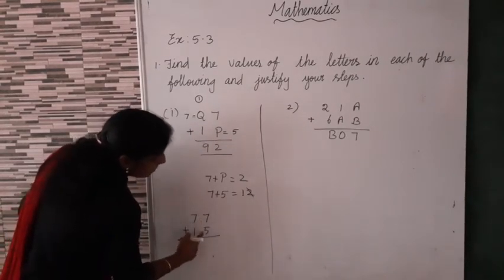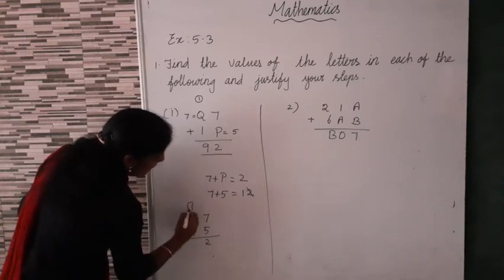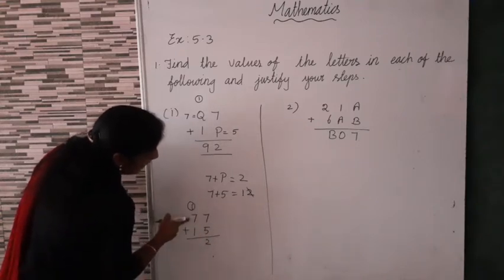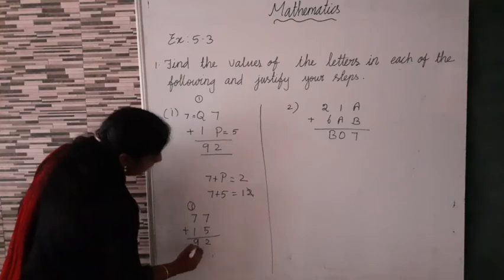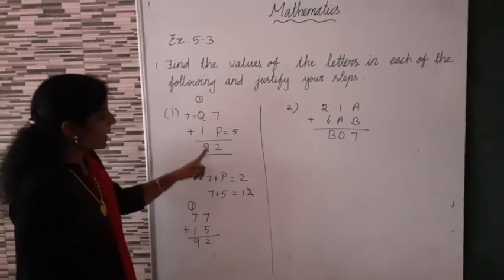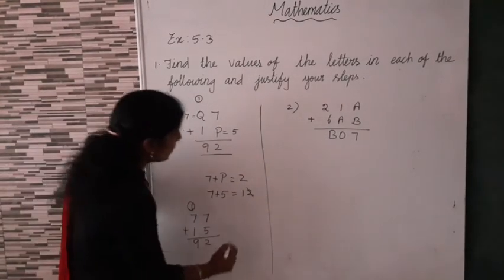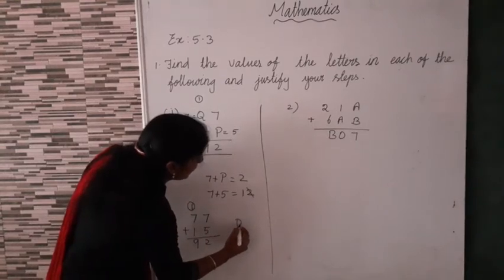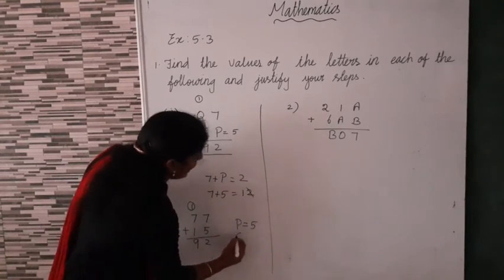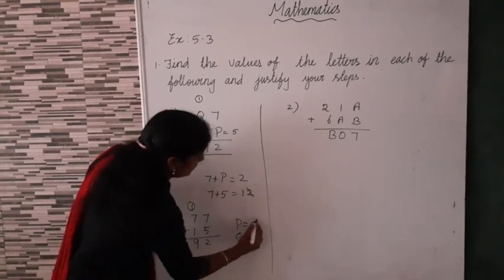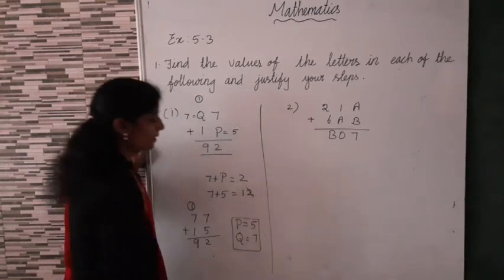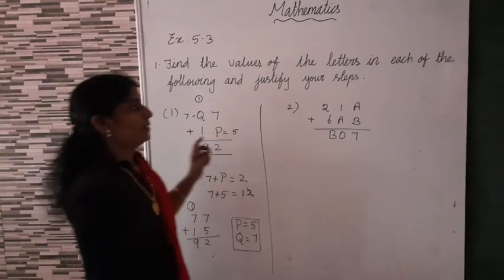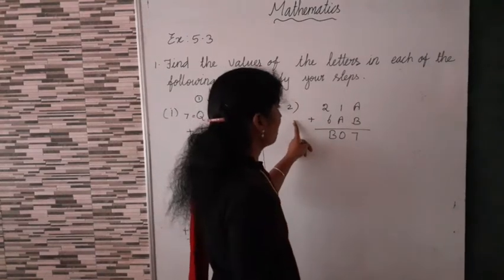Now we can add. 7 plus 5 is equal to 12. 1 balance. 1 plus 7, 8. 8 plus 1, 9. 92. Did you get this answer? 92. So what's the value of Q? Sorry, P. P is equal to 5 and Q is equal to 7. Okay. Now we can move to the next question.